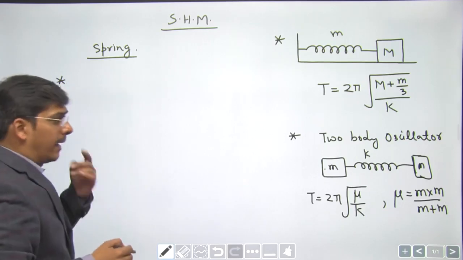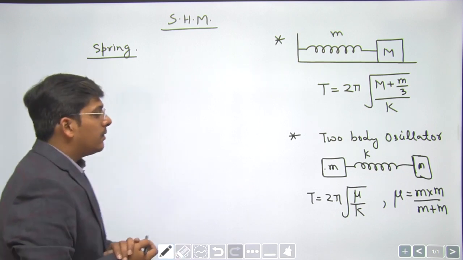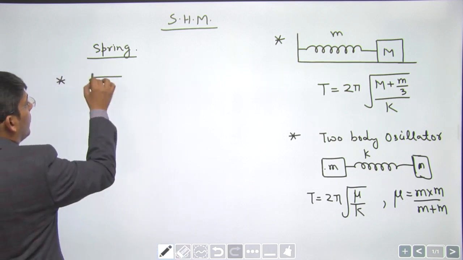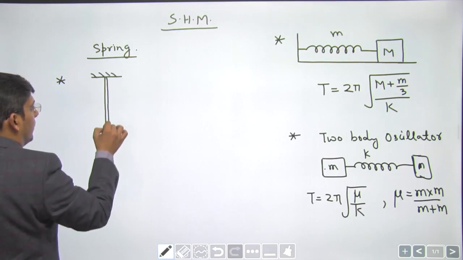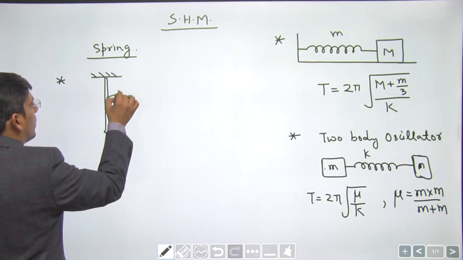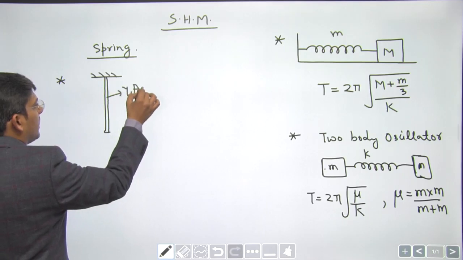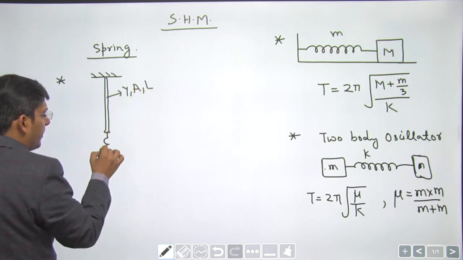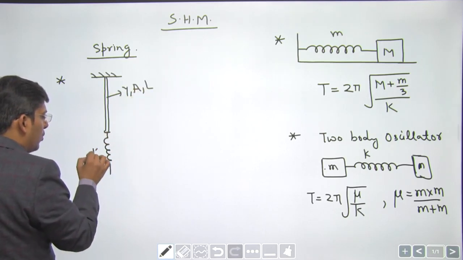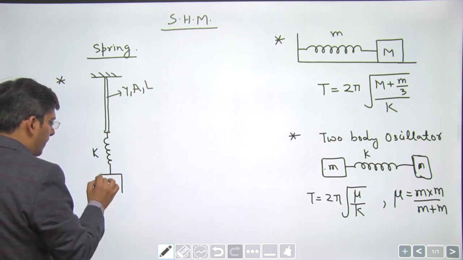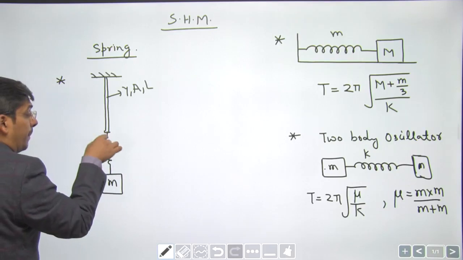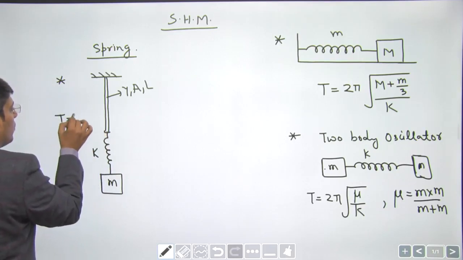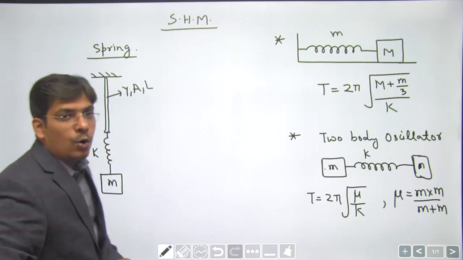Now let us discuss a case in which a string is involved, a very good variant of the question. There is a string. You know the Young's modulus of this string, the area of cross section and the length of this string. And then we have a spring, both in series combination. This is a string, this is a spring. You are asked to calculate the time period of the combination.